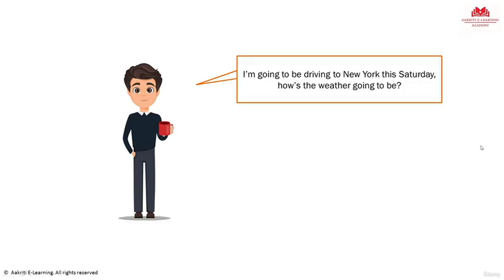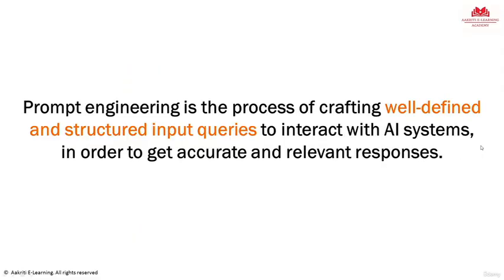So the key takeaway here is very simple. If you ask somebody clear, specific, accurate questions, and you give the correct context, you will get a better answer. And that is what prompt engineering is all about. If you want to get good answers, you need to ask good questions or good prompts. So prompt engineering is all about crafting well-defined queries so that you ask clear, specific, pointed, unambiguous questions, and you get better, accurate, and relevant responses, right?